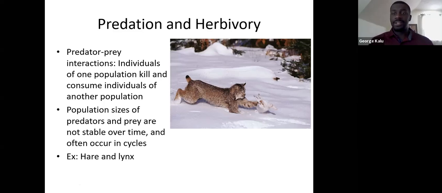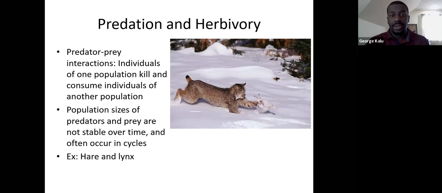Okay. Now the population sizes of the hare and the lynx are not going to be stable over time. They're going to be shifting, always changing. And those changes are usually going to be cyclical. We'll take a look at what that looks like in a second. So their population sizes are not going to be stable. They're going to be constantly changing depending on what's happening in that particular habitat.